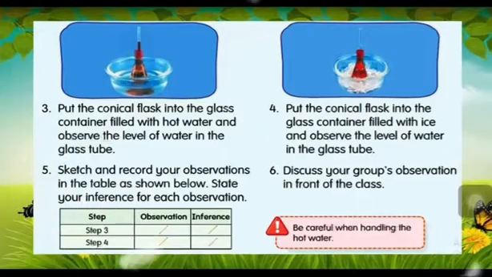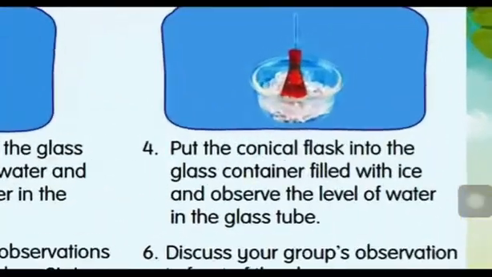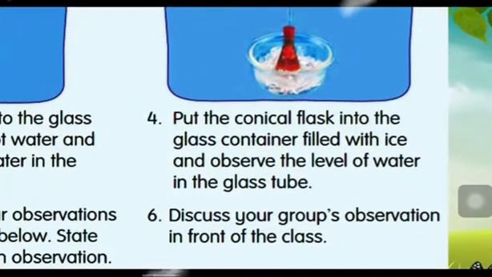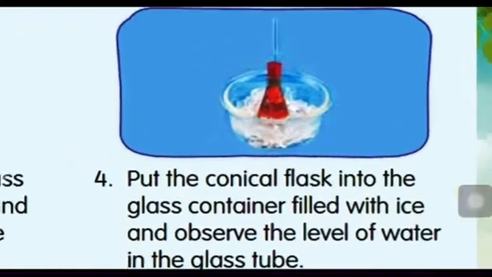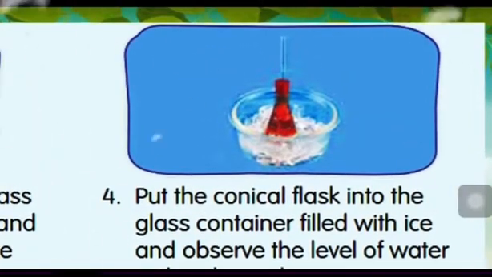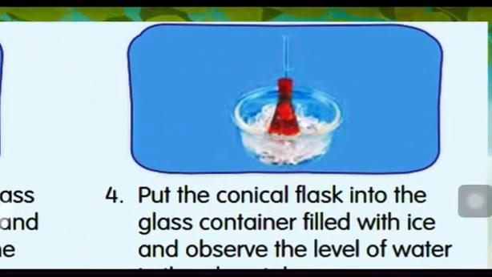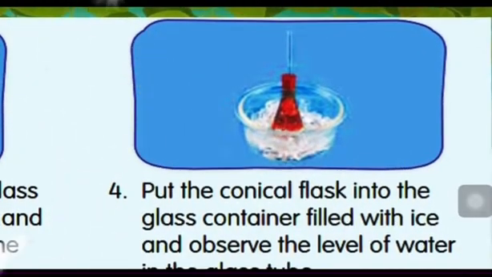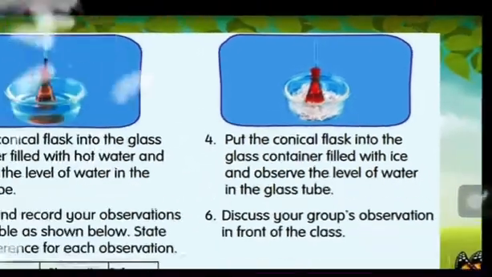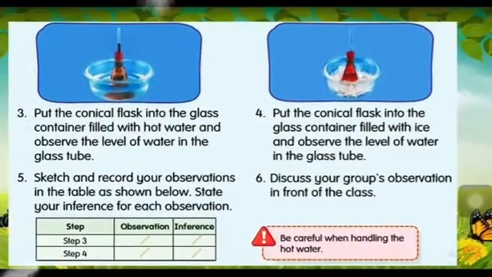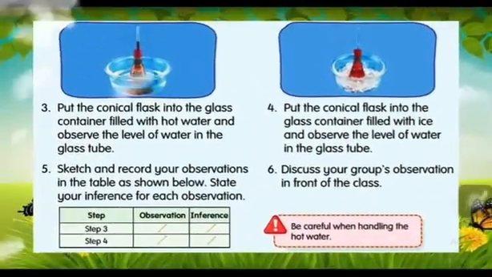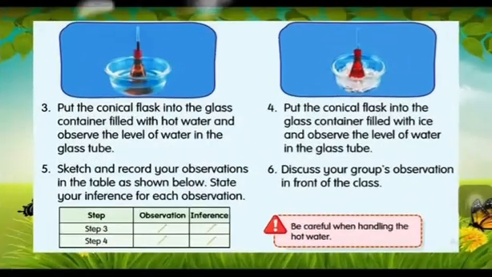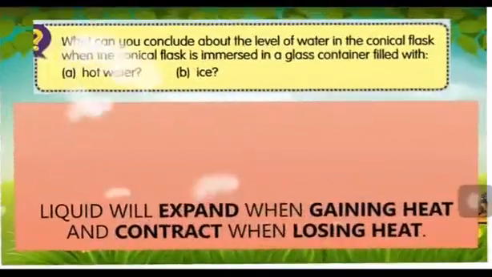Then number 4. After that, put the conical flask into the glass container filled with ice and observe the level of water. The level of color water decreases. That means the color water contracts. Hope you understand this one. Look at the question.